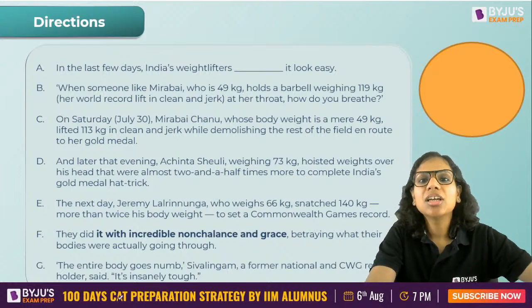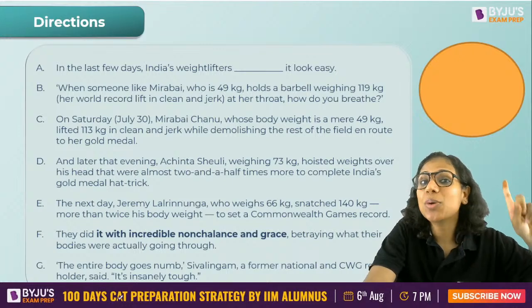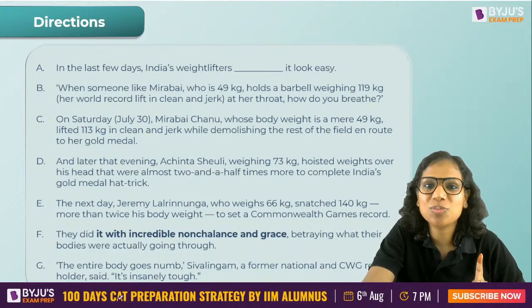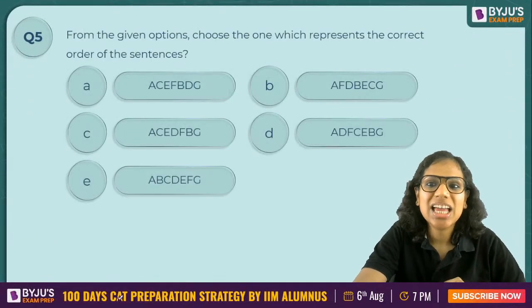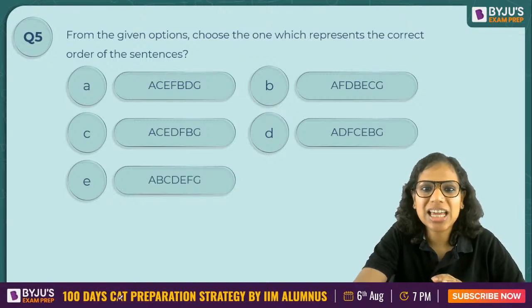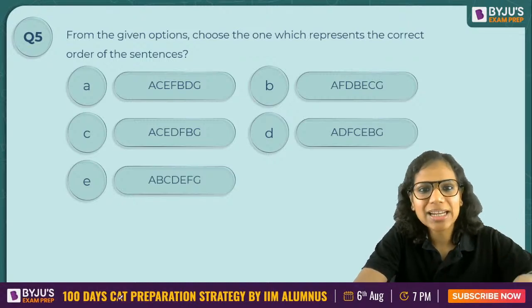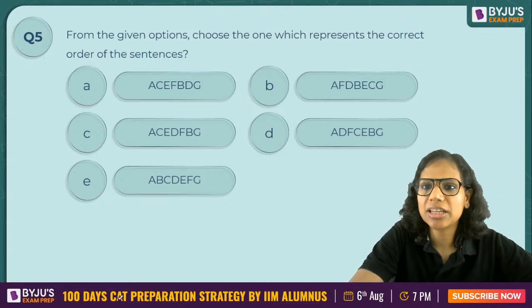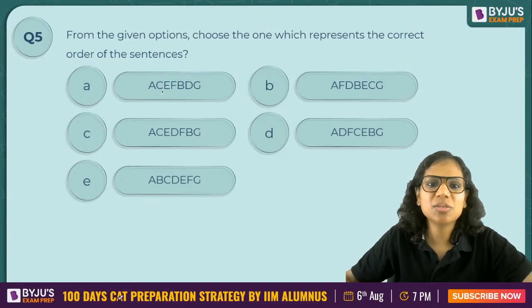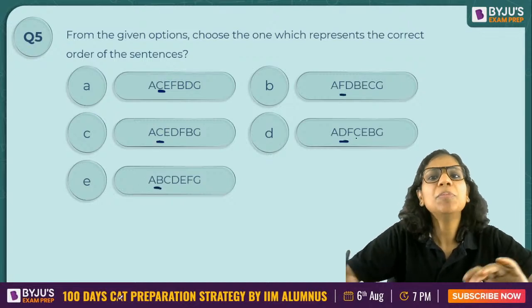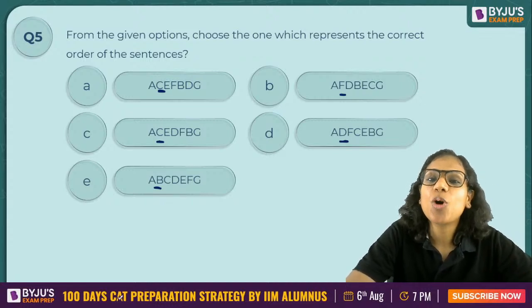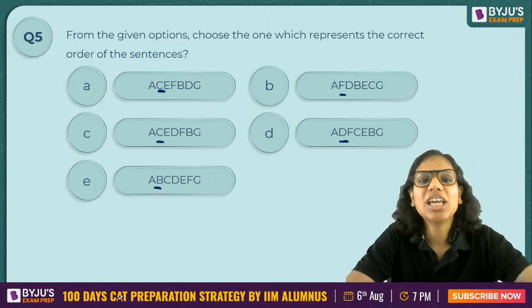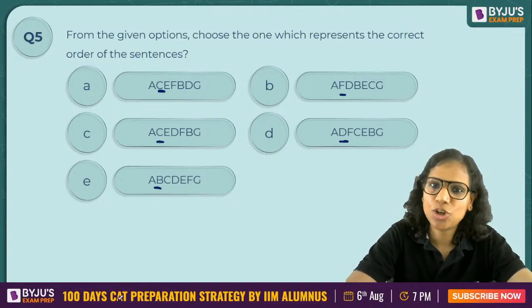So I will now proceed to look at my question number 5. My question number 5. What is that question? This one. Okay, because it gives me the options. Now A and G are fixed in their place, right? The options don't help me much right now at this stage without having looked at the paragraph, because if you see the second sentence varies for most of the options, C, B, F, D. So the options don't help me much here, but they will help me. So here I need to make probably just one mandatory pair, okay, and then when I look at the options, probably I'll be able to eliminate many options.